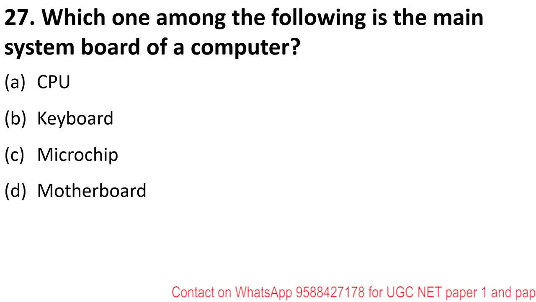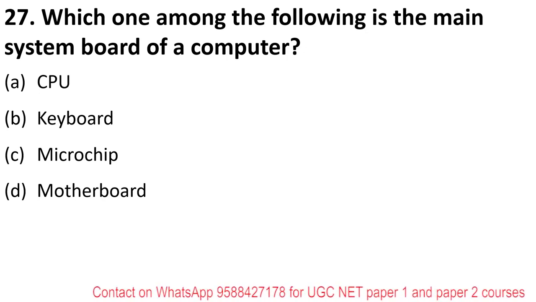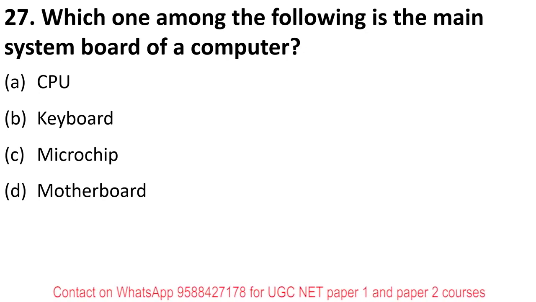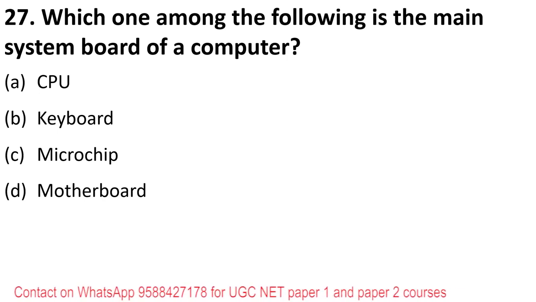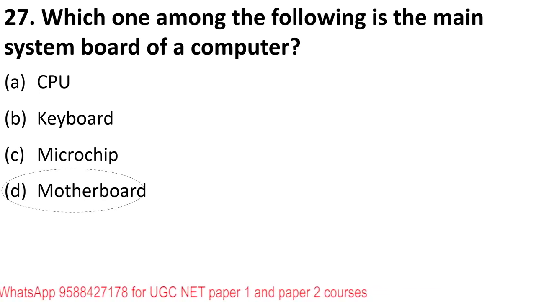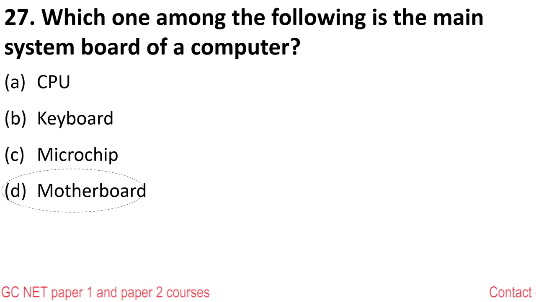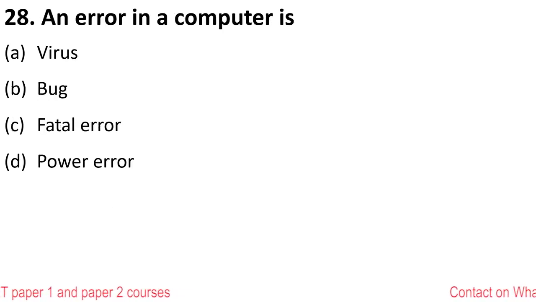Which one among the following is the main system board of a computer? CPU, keyboard, microchip, or motherboard? So motherboard is the right answer to this question. All the chips, your RAM, ROM, or your hard disk, all these are connected into your motherboard. It is the main circuitry board of your system.